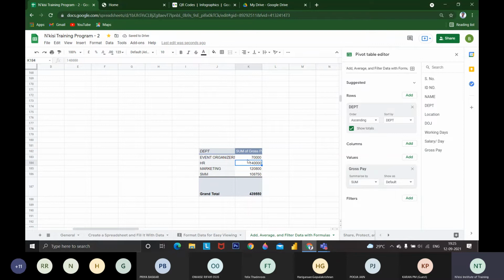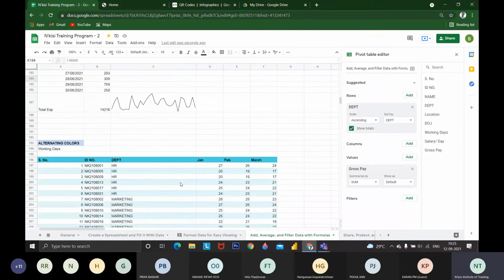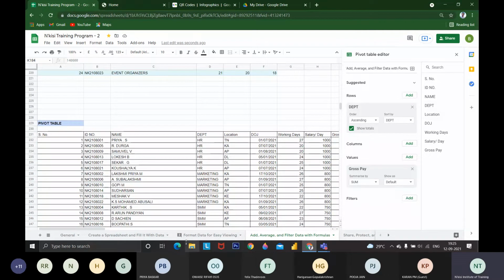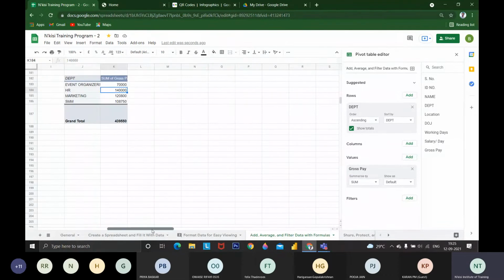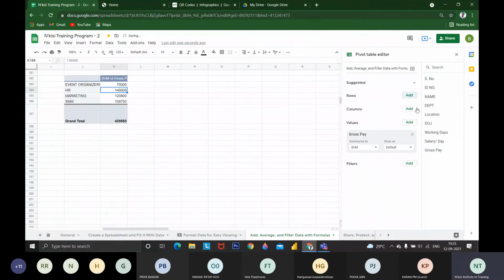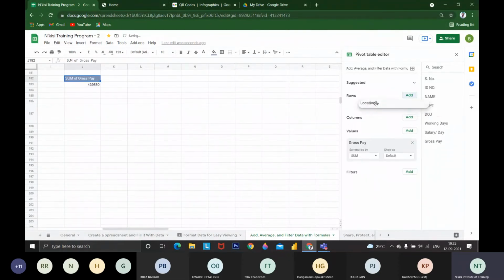For event organizers, I'm spending 70,000. For HR, I'm spending 1,40,000. Like that, you have to get the summarized data using this pivot table. If I want to add some more data based on the locations, you can add. If you want to change, you can remove the department and change to the locations.